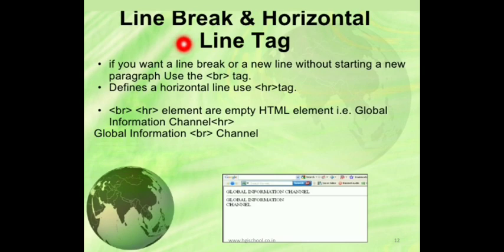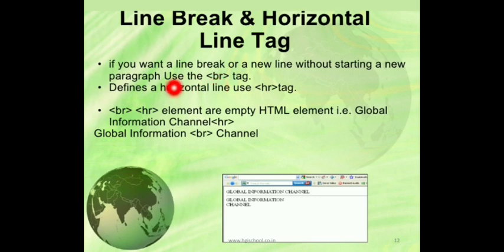Now line breaks and the horizontal line tag. If you want a line break, that means a new line, without starting a new paragraph, use the BR tag. Because if we use Enter in the notepad, it will not work. It will not be considered a new line. So for that we have to put the BR tag.